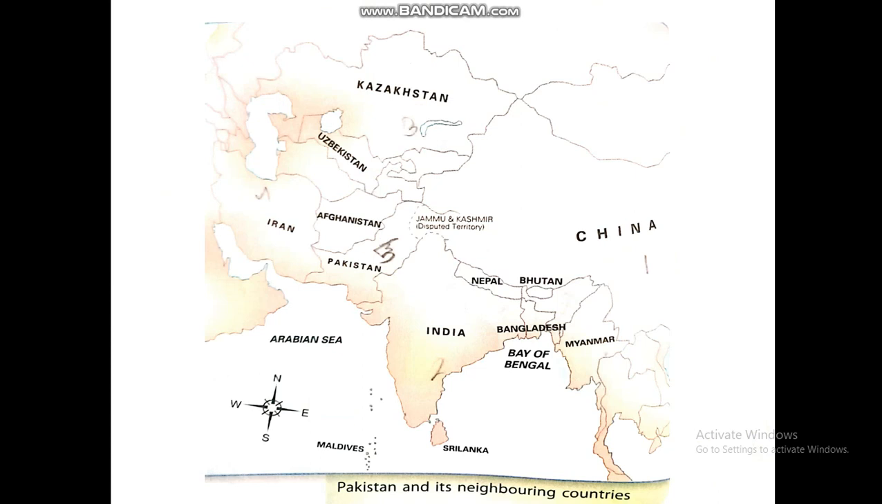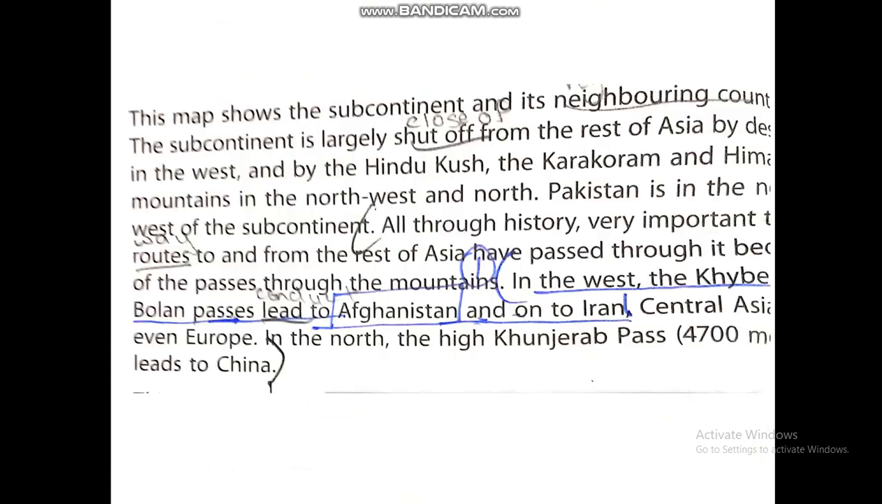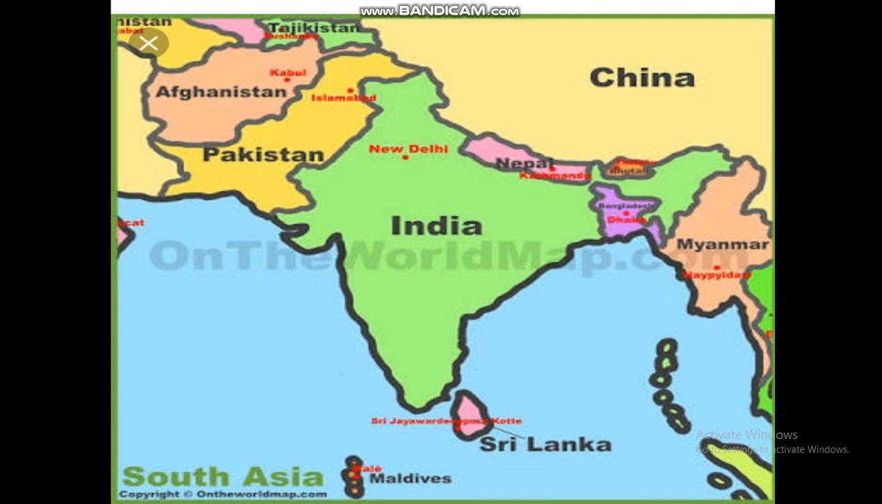This map shows the subcontinent and its neighboring countries. The subcontinent is closed off from the rest of Asia by its deserts and by the Hindu Kush Himalayas and the Karakoram mountains. Through these mountain ranges there are passes which are important travel routes. The Khyber and Bolan passes lead to Afghanistan and on to Iran, Central Asia, even Europe. In the north, the high Punjab Pass leads to China.